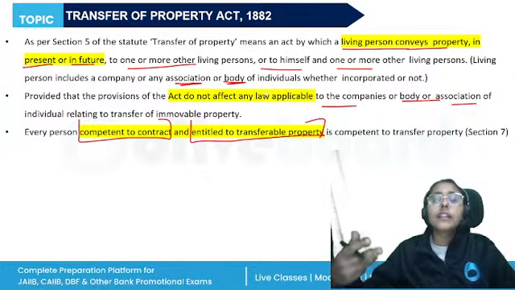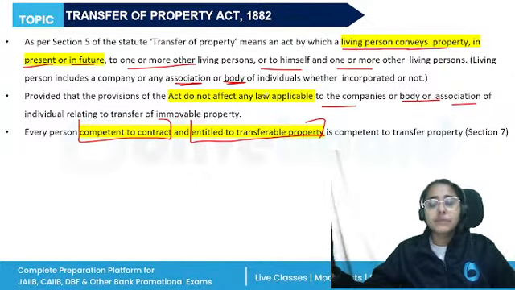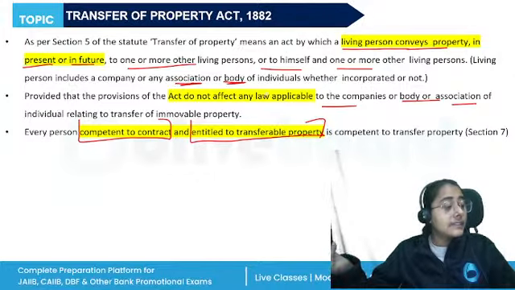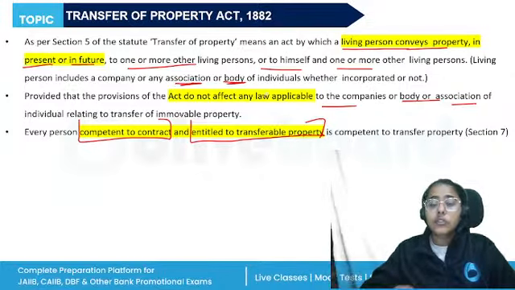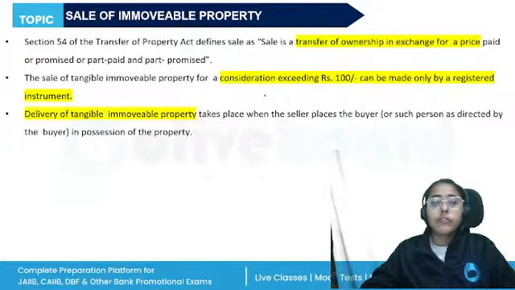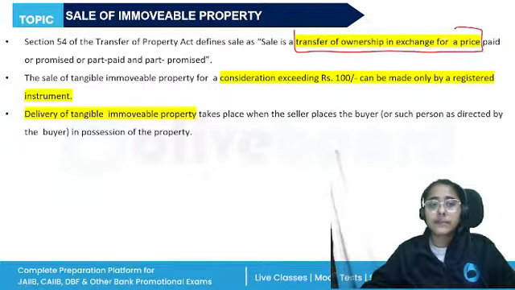In a sale, what is happening? The ownership is being transferred after a consideration has been made, where a payment has been received by the seller, right? So, the sale of immovable property refers to a transfer of ownership in exchange for a price, which is paid or promised or part paid and part promised.